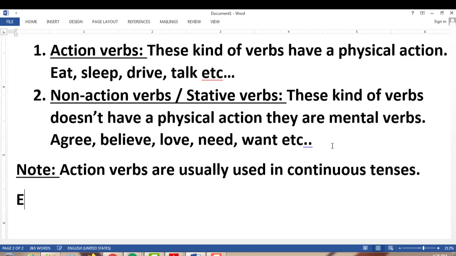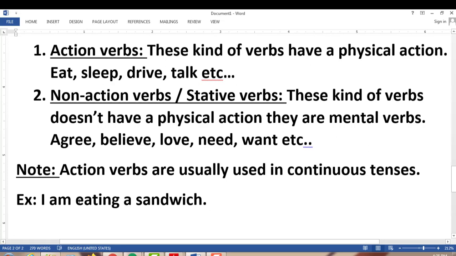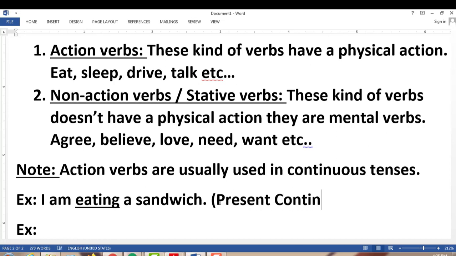For example, I'm eating a sandwich. This verb is an action verb, and it is used in continuous form. You can use it in any tense, but remember that the tense should be continuous. This is a present continuous tense.